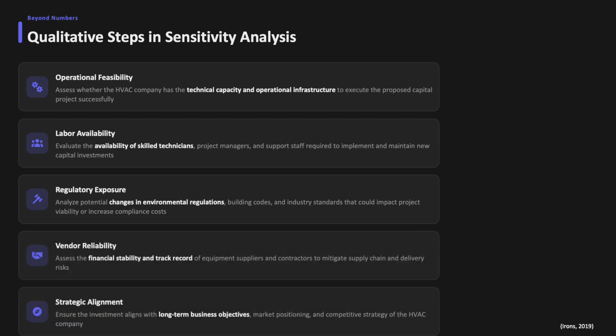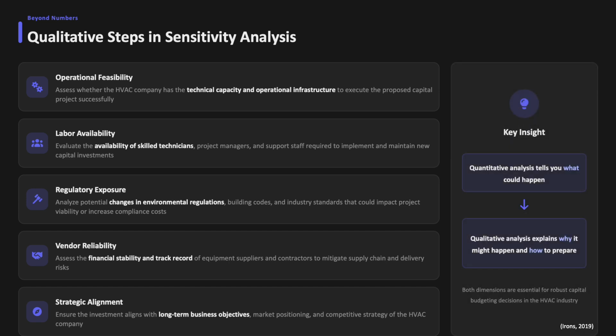As Irons notes, capital budgeting decisions must incorporate operational and strategic realities that extend beyond financial projections. For example, a new service offering may appear financially viable. However, if qualified technicians are unavailable, projected revenue assumptions may fail. Qualitative analysis explains why certain quantitative sensitivities exist and how management can prepare mitigation strategies. Both dimensions are essential for robust capital budgeting.